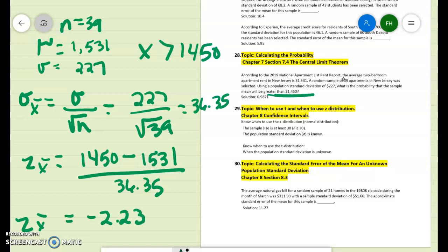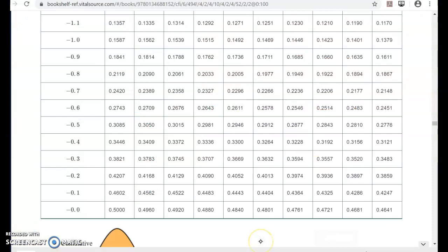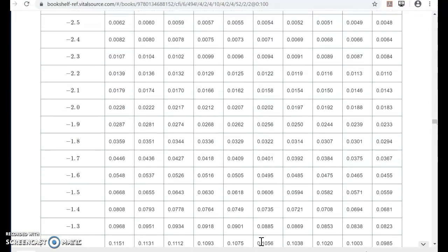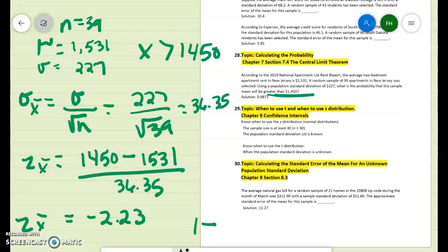I'm not going to draw the curve, but remember, if it's greater than what we get on the table, we're going to have to say 1 minus that. So if we go look up negative 2.23, 0, 1, 2, 3, we get 0.0129. So we're going to do 1 minus 0.0129, which is 0.9871.